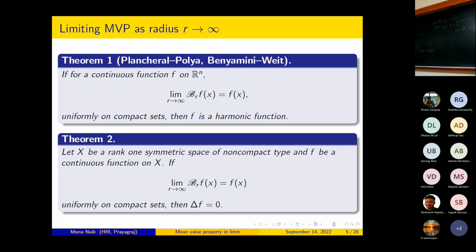Here I am using the notation which I developed for Euclidean space for Riemannian manifolds as well. So here delta is the Laplace-Beltrami operator. It precisely says that if the ball average of a function converges to the function uniformly on compact sets as the radius r tends to infinity, then f is harmonic. Harmonic functions are really eigenfunctions of the Laplace-Beltrami operator with eigenvalue 0. For all other eigenfunctions of the Laplace-Beltrami operator, there is an analogous mean value property, which we call the generalized mean value property.